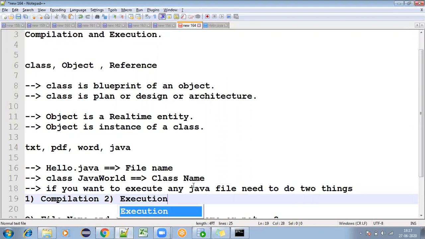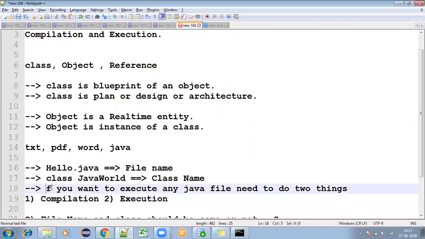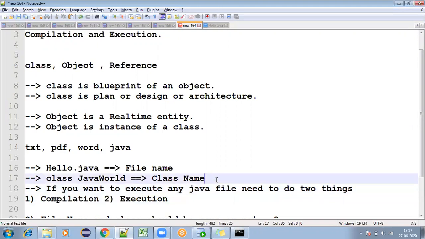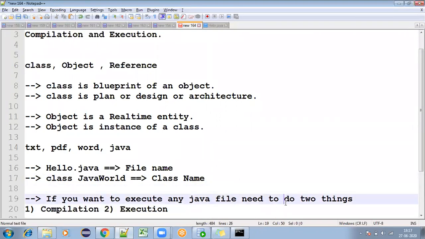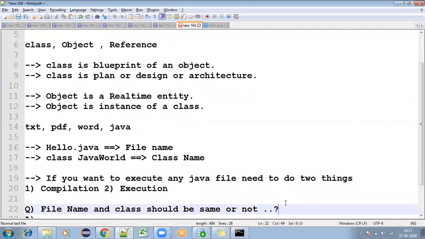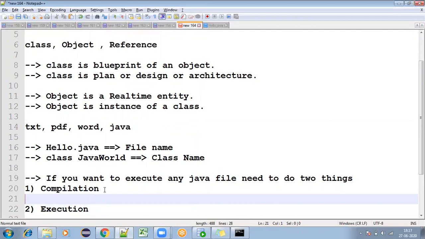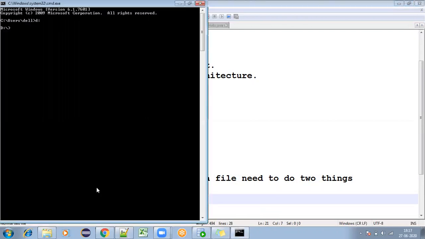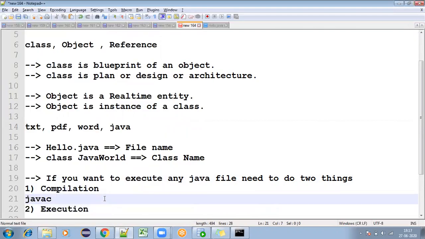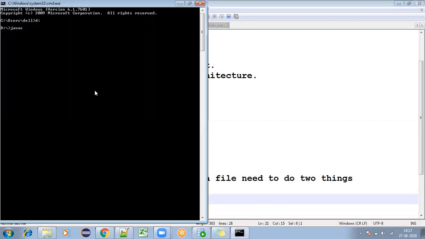Now we'll do compilation, that is nothing but javac. Here you need to give the file name. What is your file name? Hello.java, right? So here I'm giving hello.java.